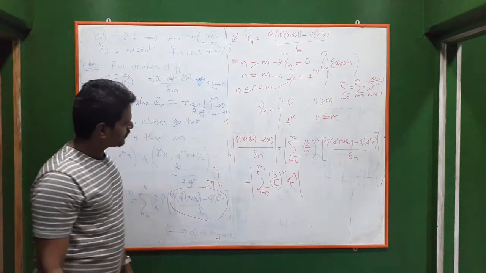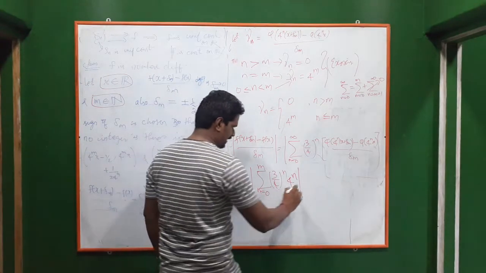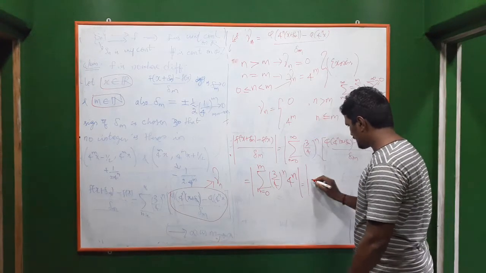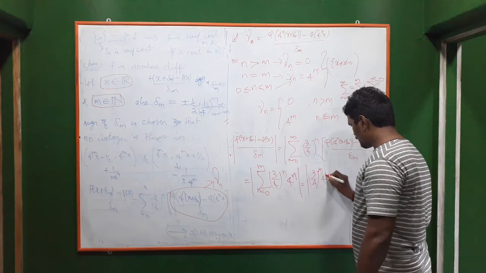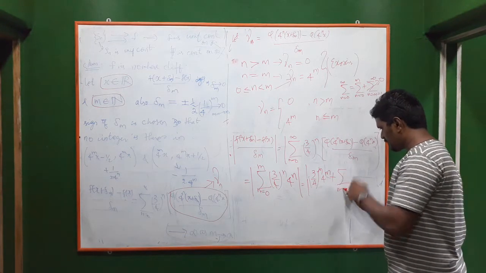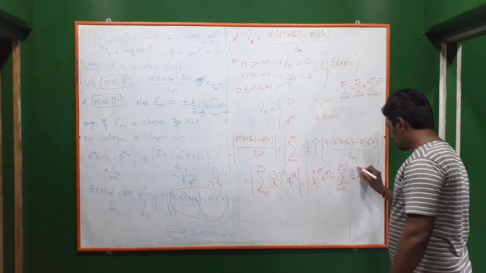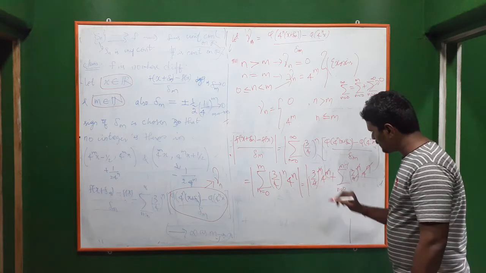Clear? Now split this and write the term for m separately. This will be 3 by 4 to the power m into 4 power m plus summation n from 0 to m minus 1, 3 by 4 to the power n into 4 power m. So this 4 power n will be cancelled, 4 power m will be cancelled.